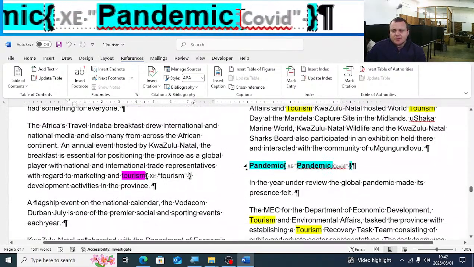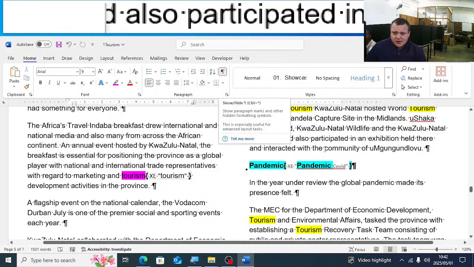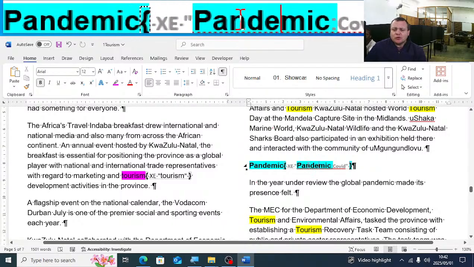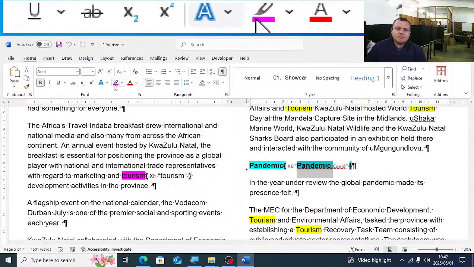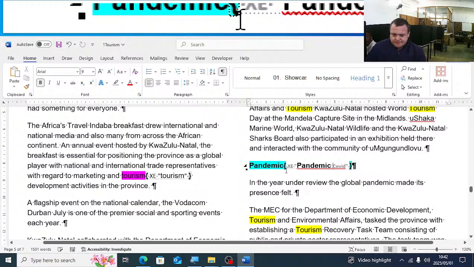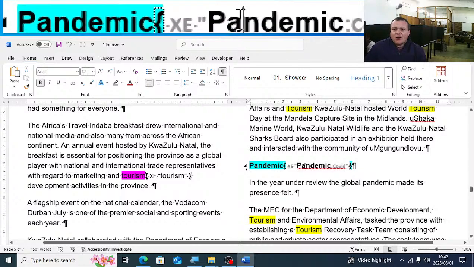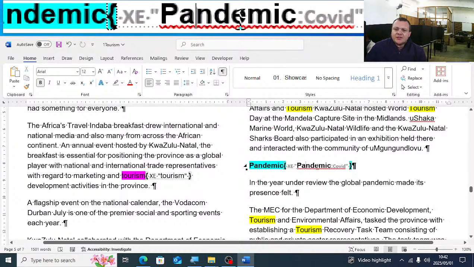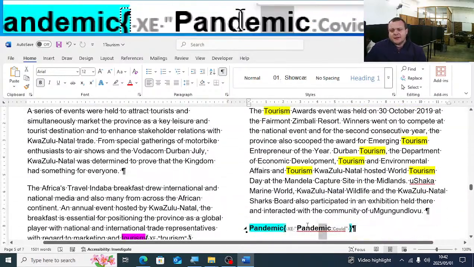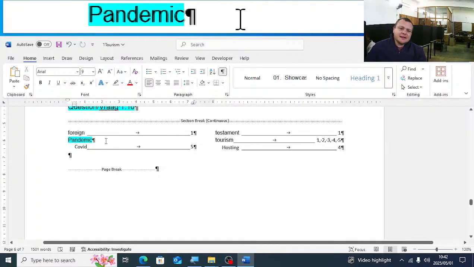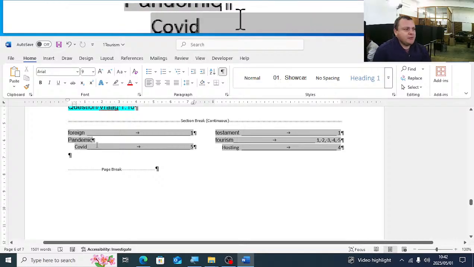So what we will do is we will go and put on the show and hide button on the paragraph group. We will then see pandemic here is also highlighted in blue. So we will select the pandemic that's highlighted in blue and we will say No Color. Because any formatting that is done here on the XE, on the entry, is what will be displayed. So if you removed the highlight from pandemic and you go back to your index and you update your index, right click on it and say Update Index, you'll see then pandemic will not be highlighted in blue anymore.